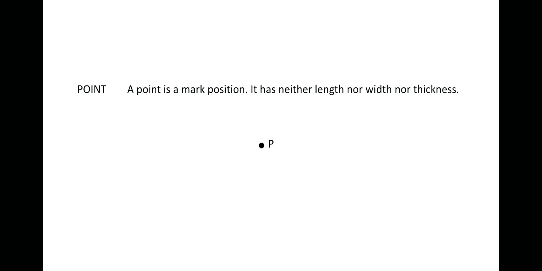So over here this P is a point, and a unique thing about this point is that infinite number of lines can pass through the same point. So if there is a question how many lines can pass through a given point, then from a single given point there are infinite number of lines which can pass through.